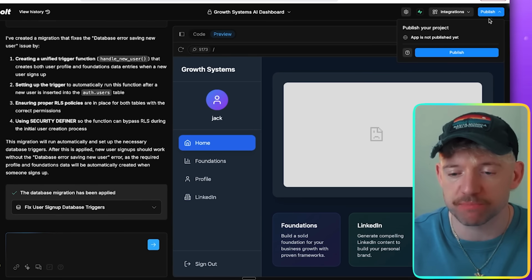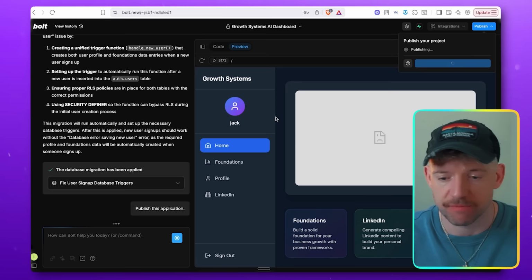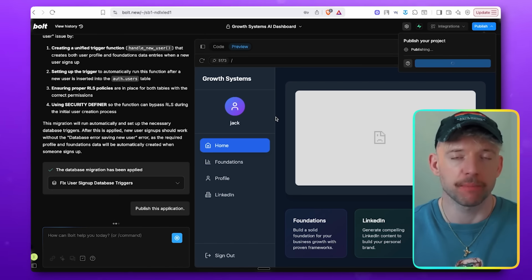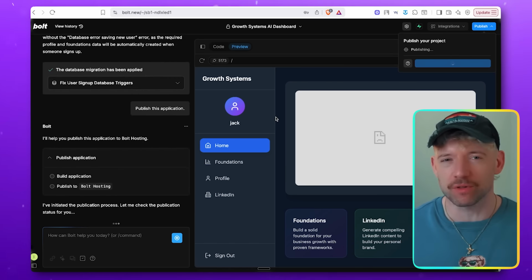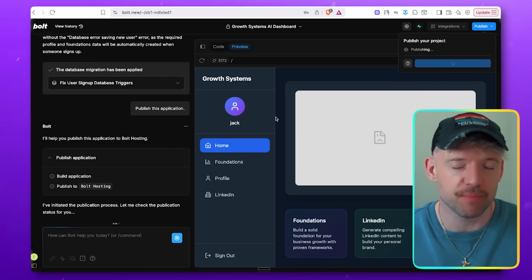So what I think we should do is publish number one. So let's just publish this real quick. Give this a hot second. Okay, now we're gonna publish it. I'm gonna open it in a new tab, and what we're gonna do together is validate that it's gonna save all of my core information, which is cool, and then we go to the next step.